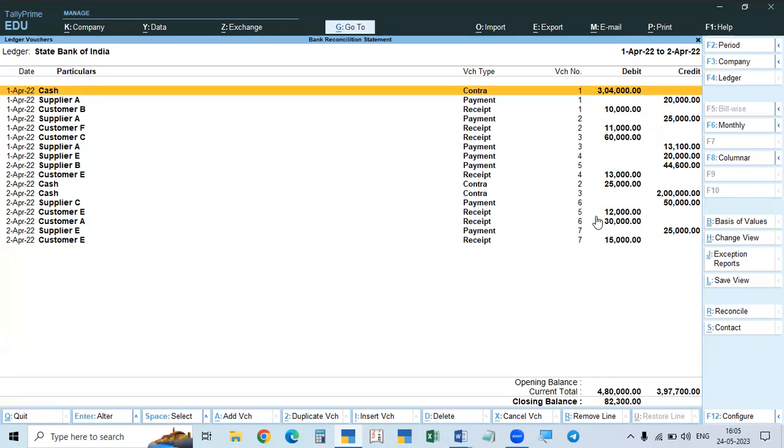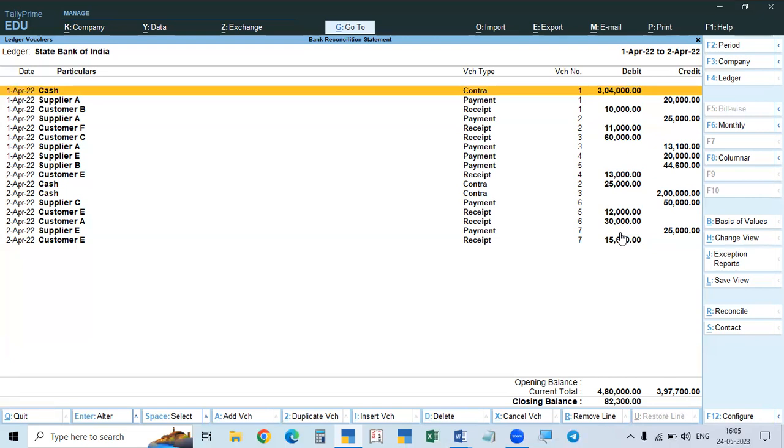If any items are entered in the bank but not reflected in our books, those things we can record immediately here itself. When we are checking the bank statement and our Tally bank account, if anything is entered in the bank but not entered in the cash book, then we can make the entry. No problem. In our books, you can make an entry whenever you want.